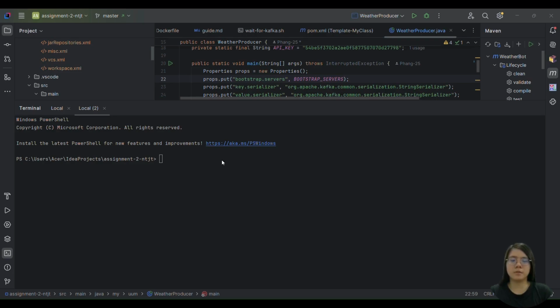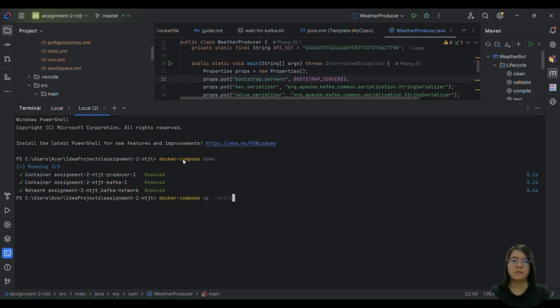Now moving to the demonstration section. On the producer side, we first enter the docker compose down command to stop the currently running container. Then we use the docker compose up build command to start the Docker container again.